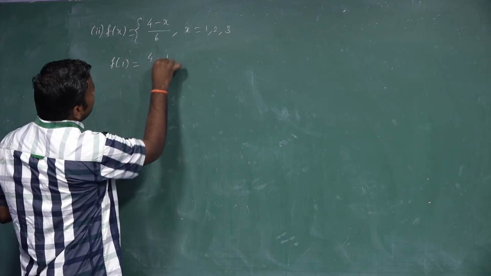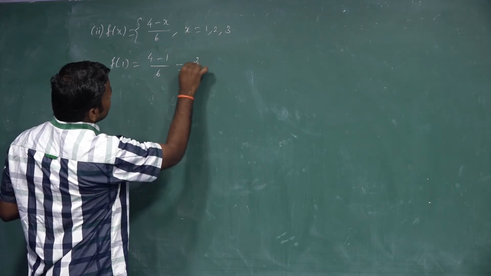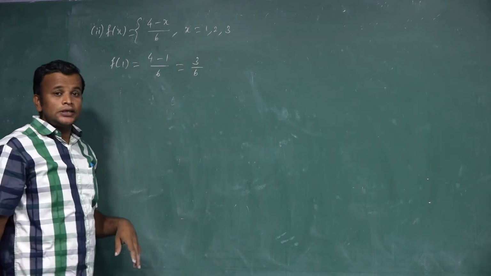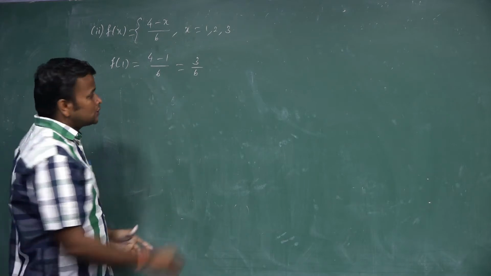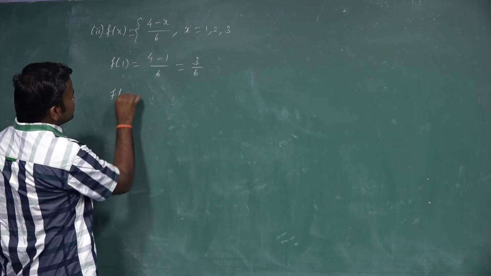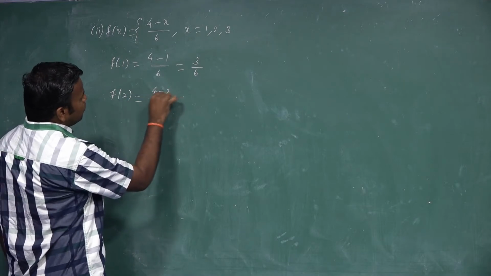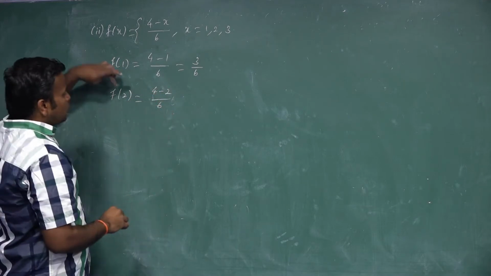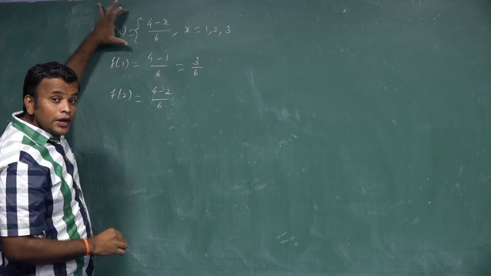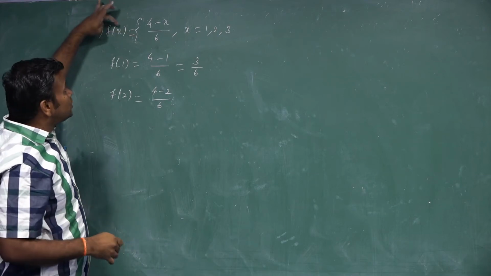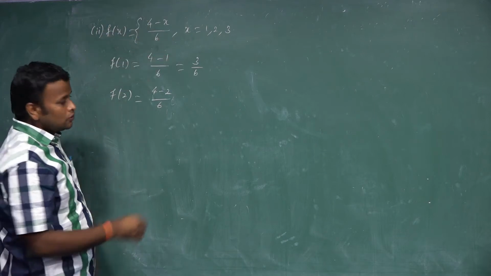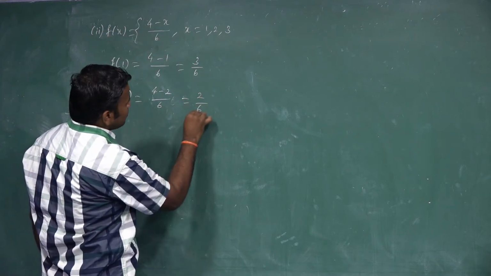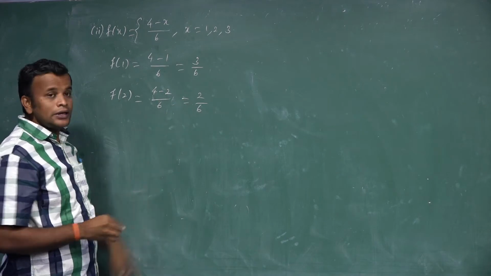4 minus 1 by 6 is 3 by 6. There is a chance to cancel, but I don't cancel, for our simplification process. The next value of the random variable is 2. So f of 2 is 4 minus 2 by 6. How do we find f of 2? In f of x, we replace x by 2, and we get f of 2. So 4 minus 2 is 2 by 6.